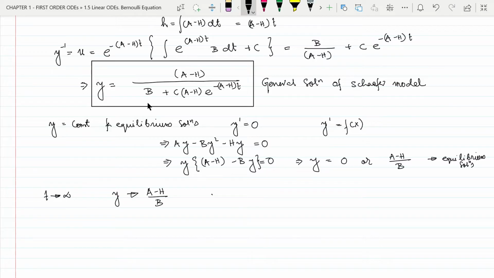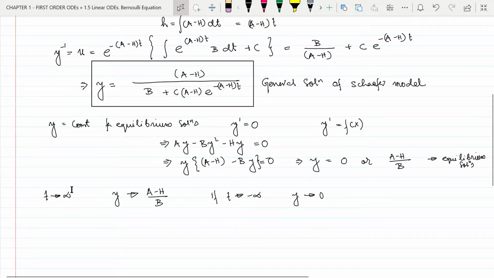Now if t tends to minus infinity, then this term, c minus (a minus h) multiplied by e to the power minus aht, will tend to infinity, because t tends to minus infinity. So this exponent will tend to infinity. So this whole term will tend to infinity, and if the denominator tends to infinity, then y of t will tend to 0. So y of t tends to 0.